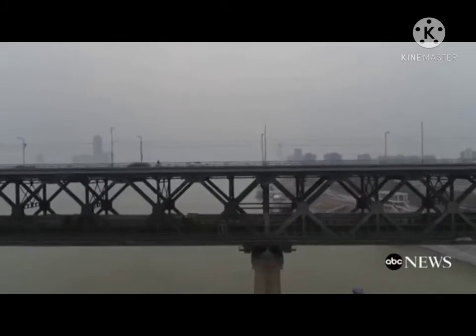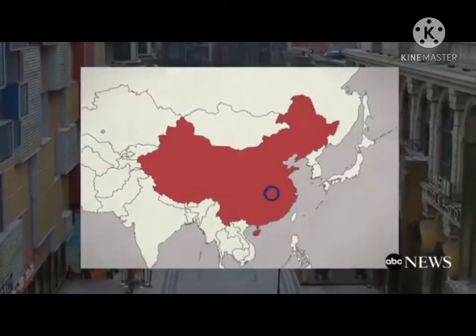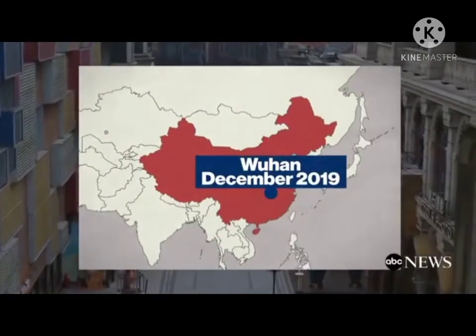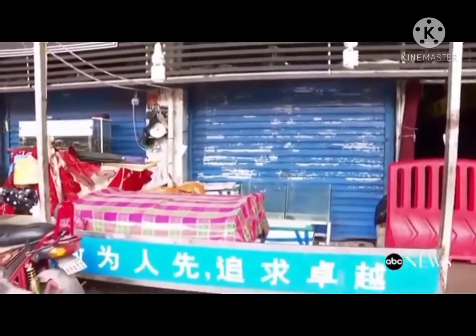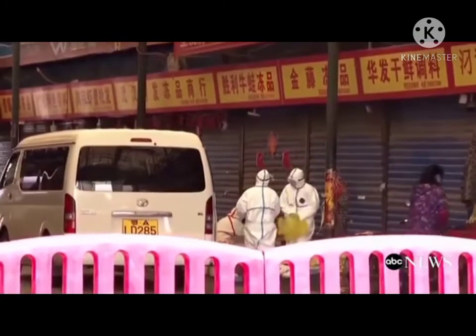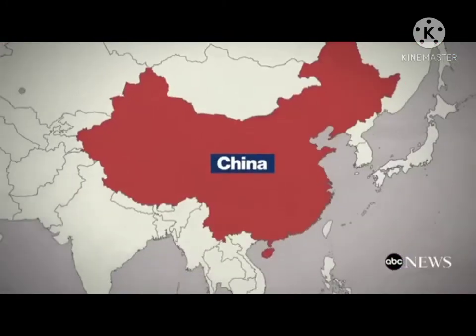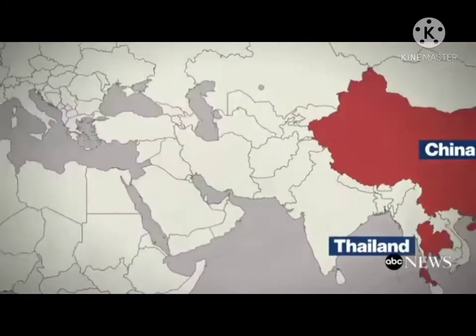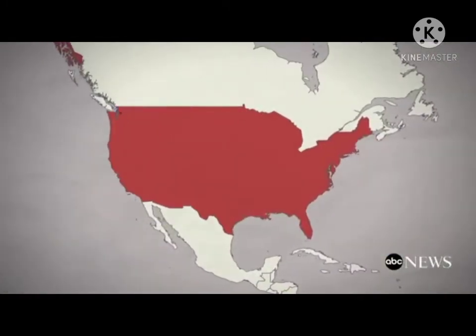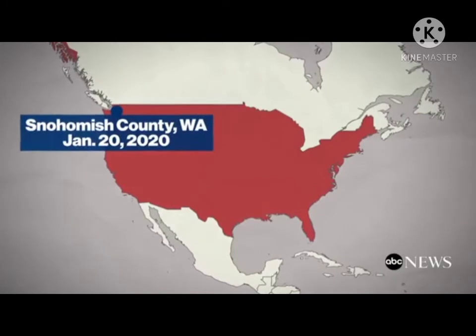The first case of novel coronavirus was reported in Wuhan, China in December 2019. Early cases were believed to be linked to a live animal market in Wuhan and have since been spreading from person to person. Shortly after, cases of the virus began to appear outside of China, and on January 20th, 2020, the first case of novel coronavirus was reported in the United States.